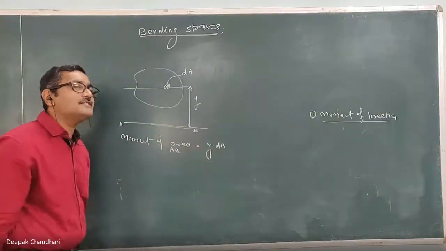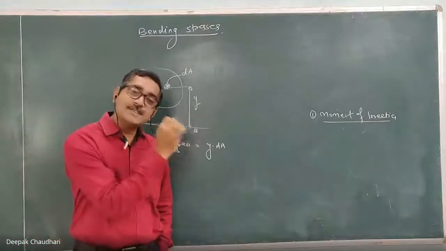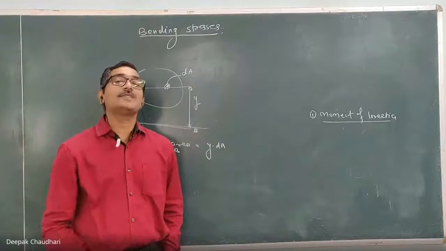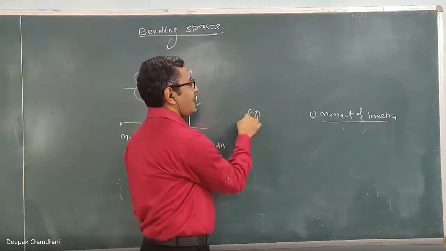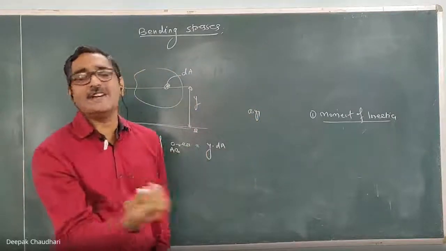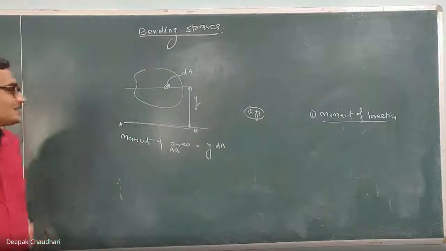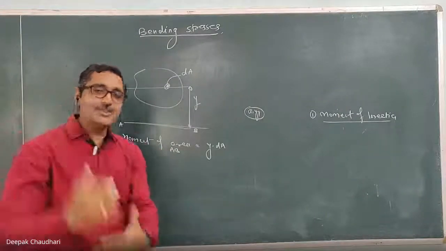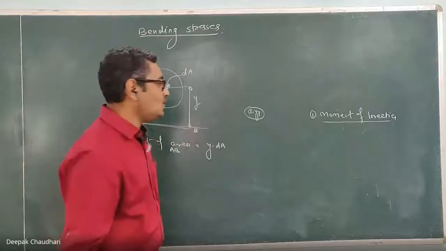This is known as the first moment of the area, and with the help of this moment we can calculate the centroid. In the centroid formulas, what we write as A1 Y1, or A1 X1, is nothing but a moment of the area. The basic formulas of the centroid are calculated using this concept only.